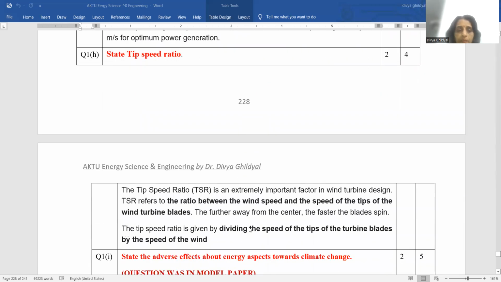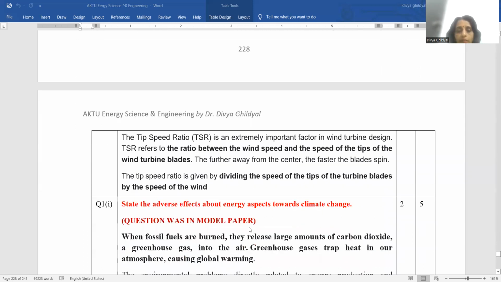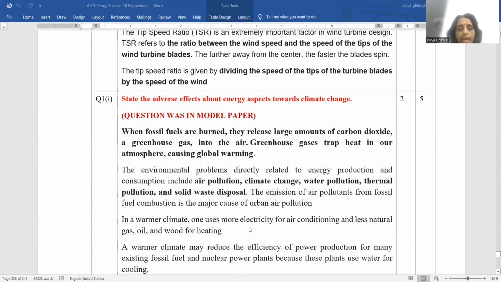State tip speed ratio. Tip speed ratio is also a term which is used in wind turbines. It is the ratio between the speed of the tips of the wind turbine blades and the wind speed. The tip speed ratio is given by dividing the speed of the tips of the turbine blade by the speed of the wind. State the adverse effects about energy aspects towards climate change.